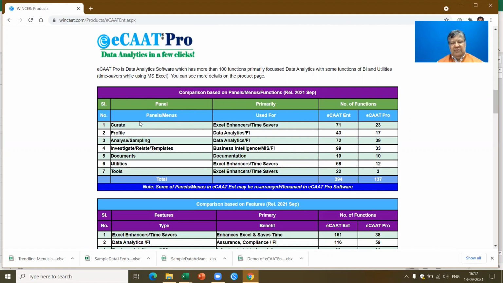You have the Curate panel, which is primarily used as Excel enhancers or time savers. You have the Profile panel, where you can use it for data analytics or FI. You have Analysis or Sampling, which can be used for data analytics or FI, which is fraud investigation.